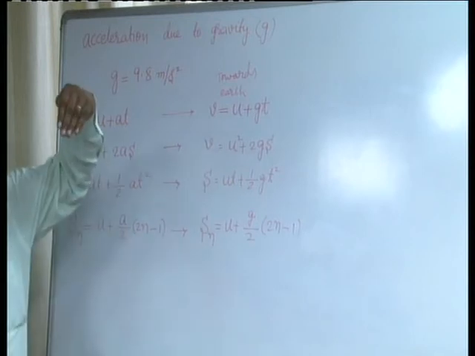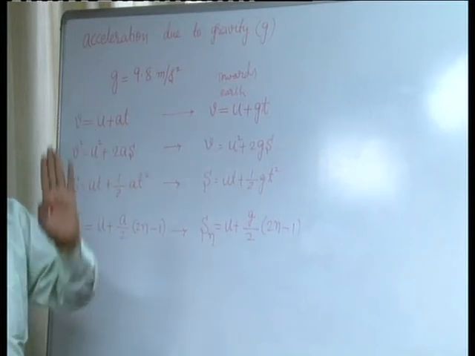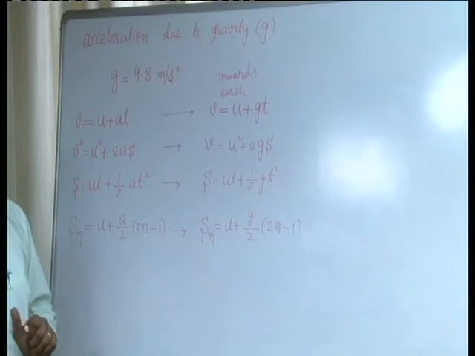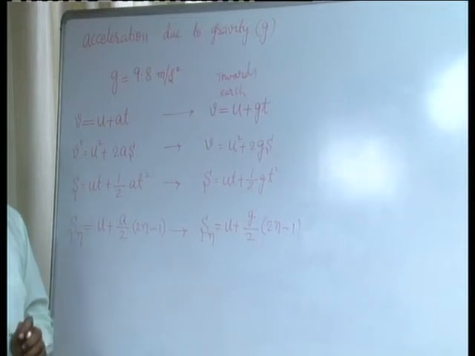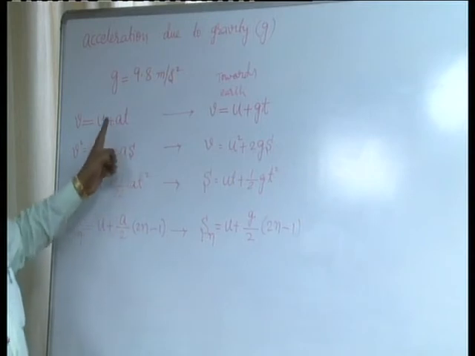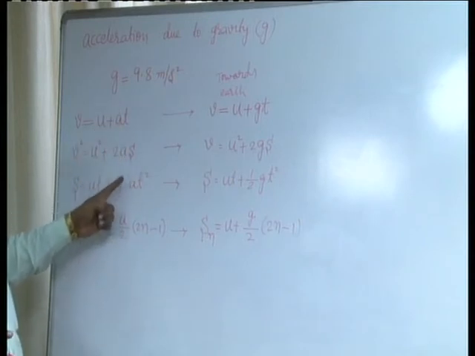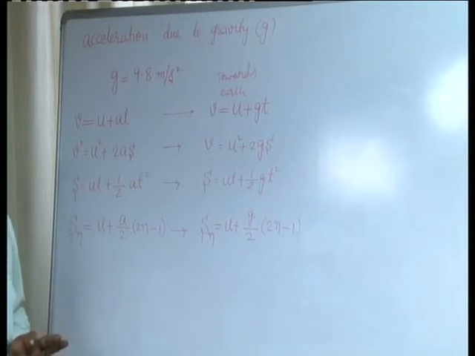When the body moves towards the earth surface and when it moves away, the direction of motion is quite opposite. In both cases only the direction is different. So instead of replacing a by g, you have to replace a by minus g when a body moves away from the earth surface.